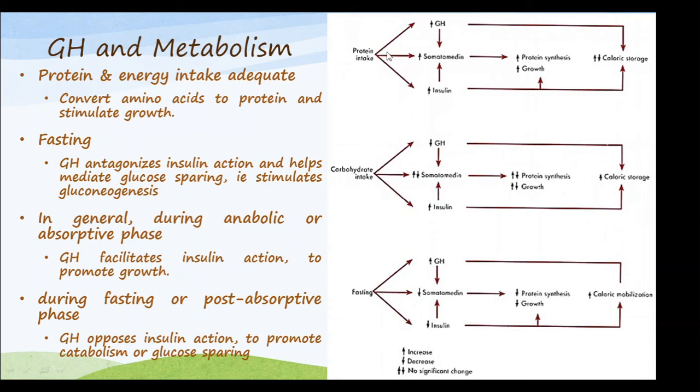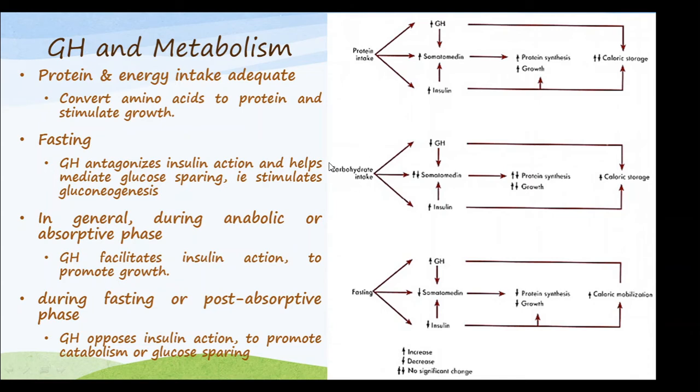In this figure you can see that protein intake is stimulated by growth hormone, stimulated by somatomedin, and also stimulated by insulin. As a result, the somatomedin concentration increases protein synthesis, increases growth, and caloric storage also acts in an equilibrium manner. Calorie storage, right?